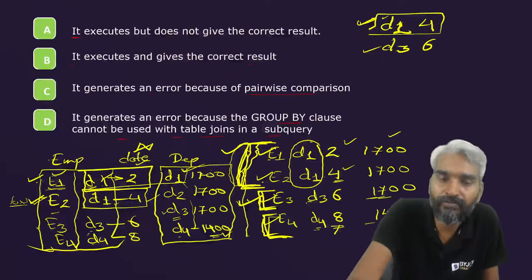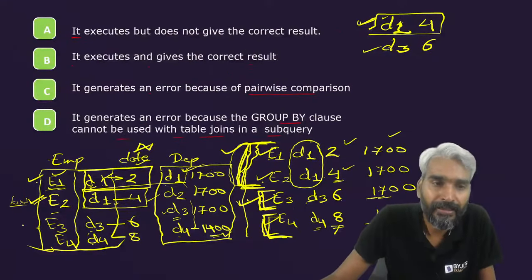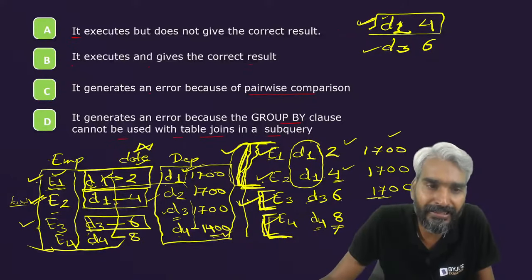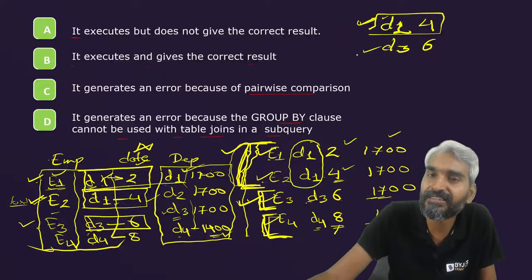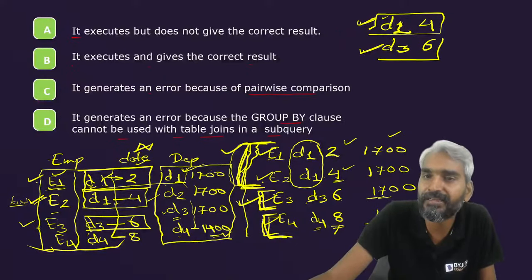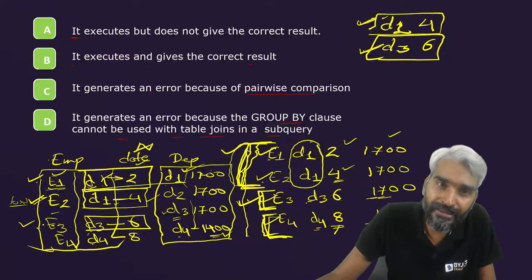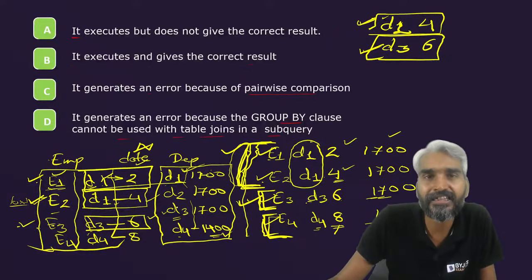Clear? Now for the next tuple E3, that is D3 comma 6, do we have D3 comma 6 in this set of tuples? Yes sir, it is. Therefore, with respect to E3 also, the last name and hire date 6 will be selected.